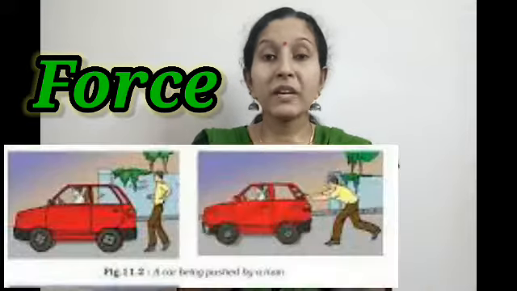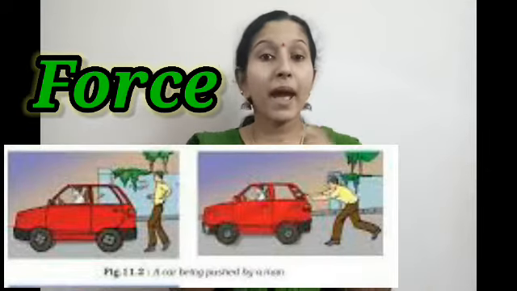Look at the screen, guys. You can see three pictures on the screen: a man is pushing a car, two girls are pulling each other, and a man is pulling a cow. So what information are you getting from these pictures?